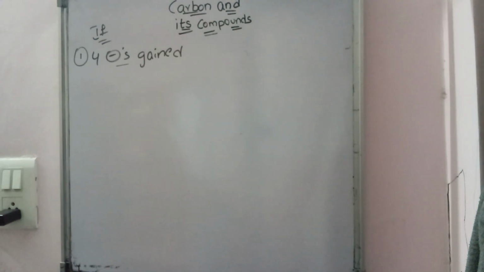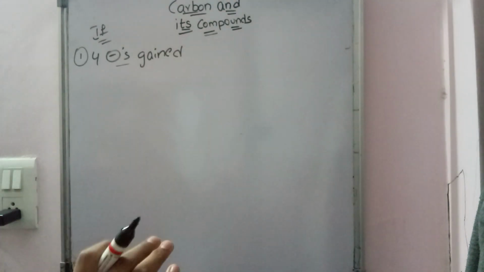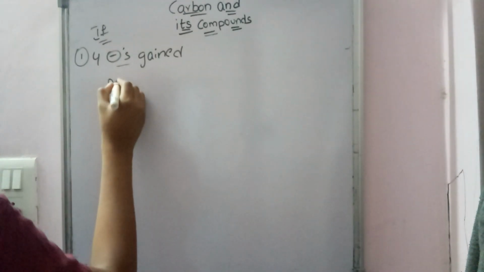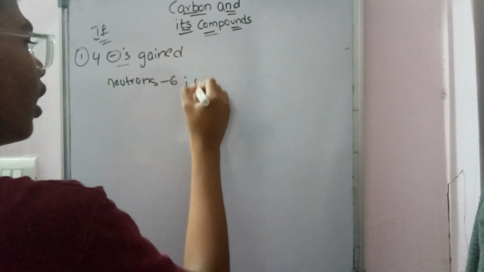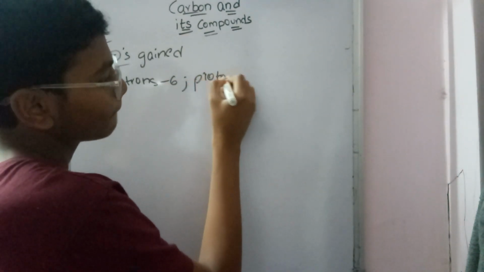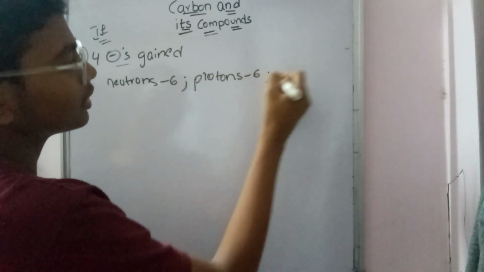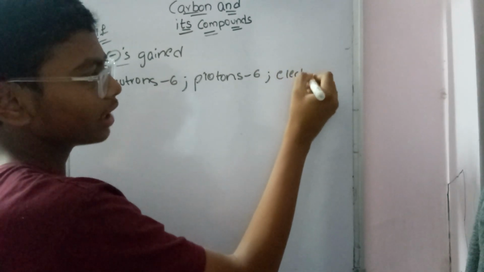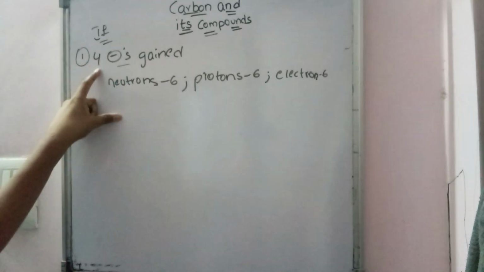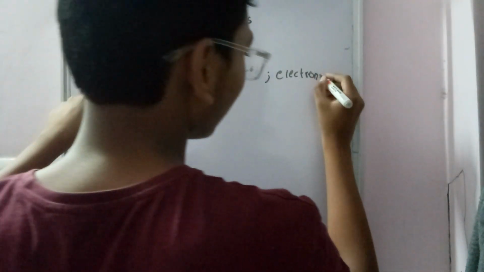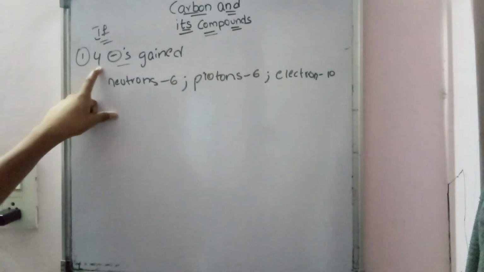So we know that the atomic number of carbon is 6. That means protons are 6, electrons are 6. But as 4 electrons are gained, the number of electrons will become 10, right?